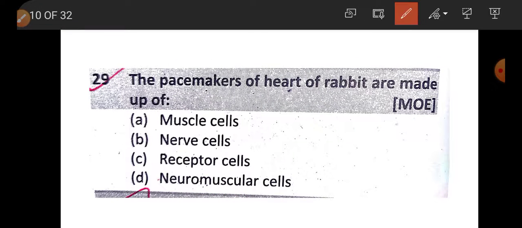Question number 29. The pacemaker of heart of rabbits are made up of option A, muscle cells, B, nerve cells, C, receptor cells, D, neuromuscular cells. We know mammalian heart. We know our heart is myogenic, muscle cells. Myogenic heart.